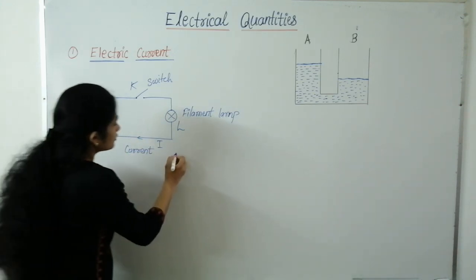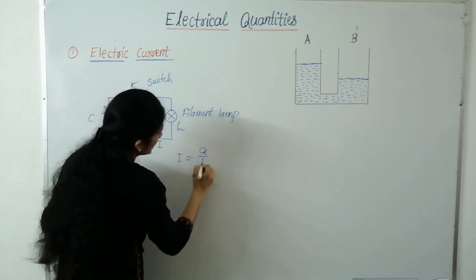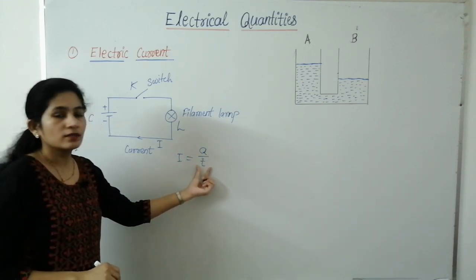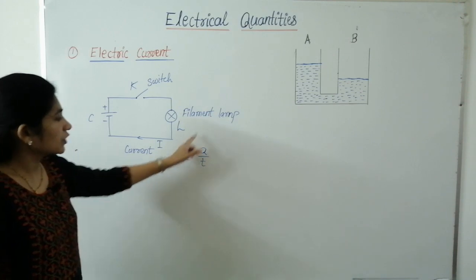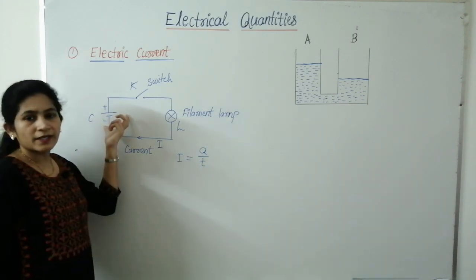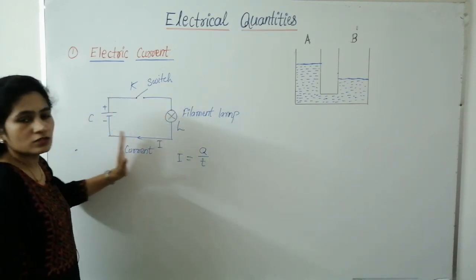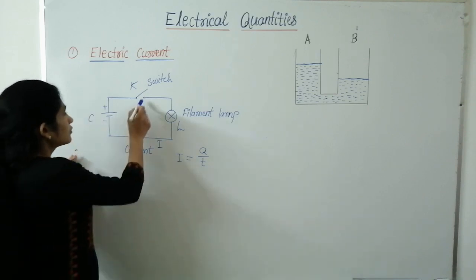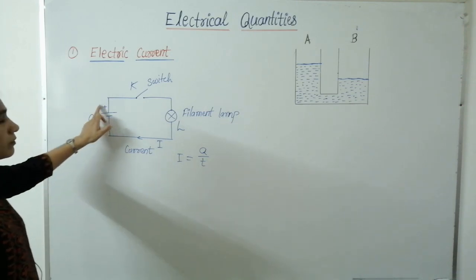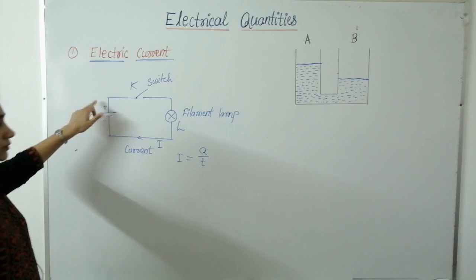Mathematically, electric current is denoted by I is equal to Q by T. Q is the total charge and T is time. So it is the rate of flow of electrons. And this battery gives the potential difference, means it gives the push for the electrons to flow. Electrons flow through this switch, then through this bulb to the negative terminal from the positive terminal. So there is one complete path.